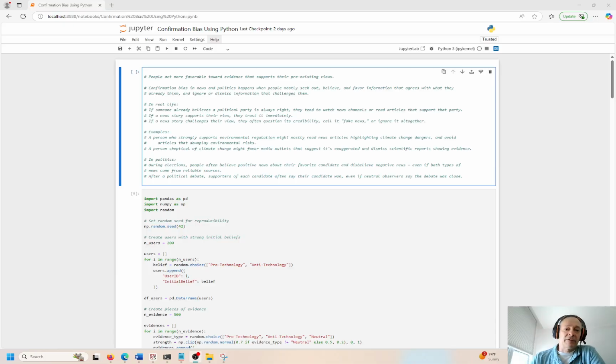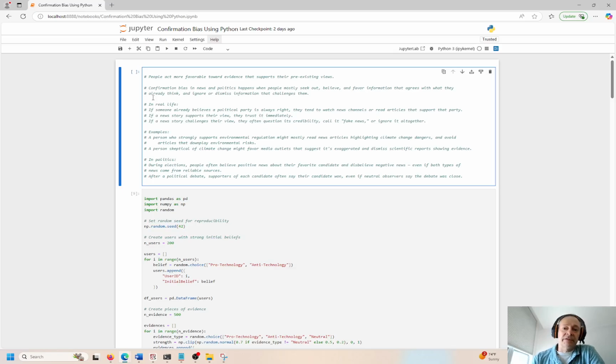So people tend to act more favorable towards evidence that supports their pre-existing views and belief systems. This is just kind of common sense. It's human nature, right? There's not that much that we can really expect people to do differently, but we can try to intervene in the process and not constantly feed people ideologies and different concepts that already support a certain belief system that they're comfortable with. Sometimes, a lot of times, it's good to see the other side of the coin and understand things from a different perspective.